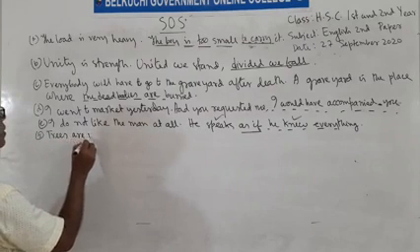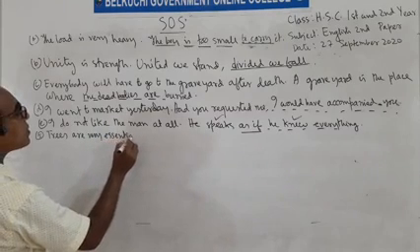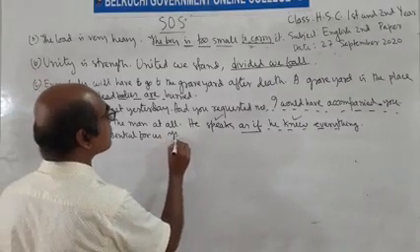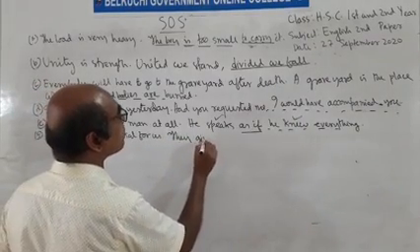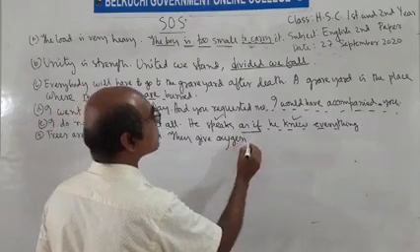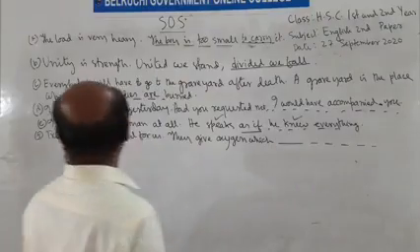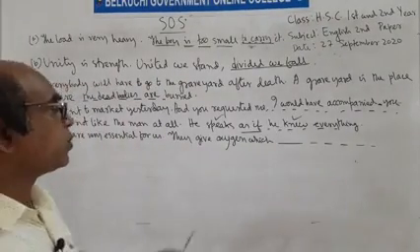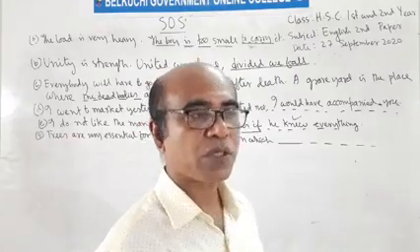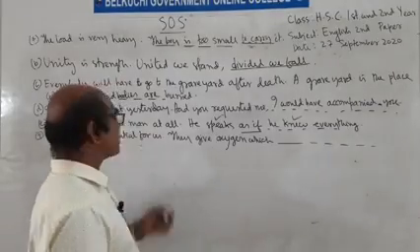Trees are very essential for us. They give oxygen which, it's a relative noun, so we'll have to use a relative clause to complete the meaning of the sentence. Trees are very essential for us.